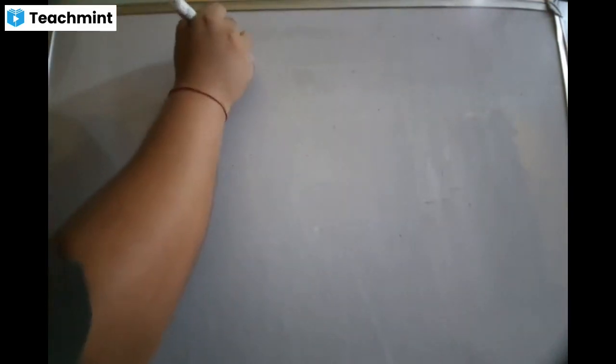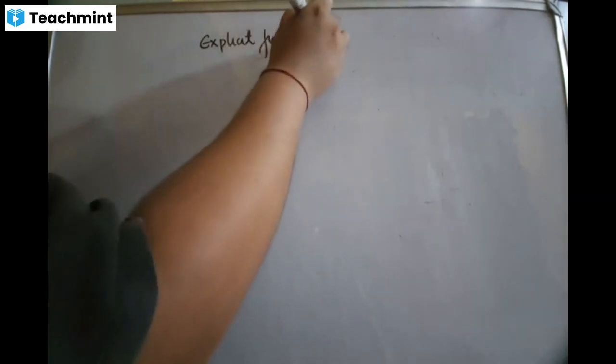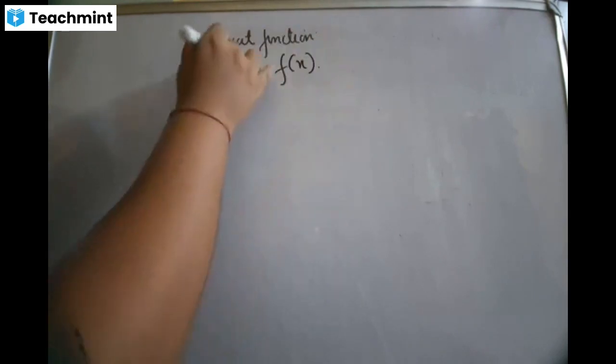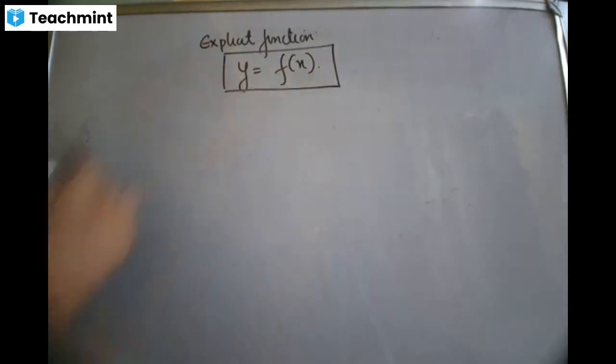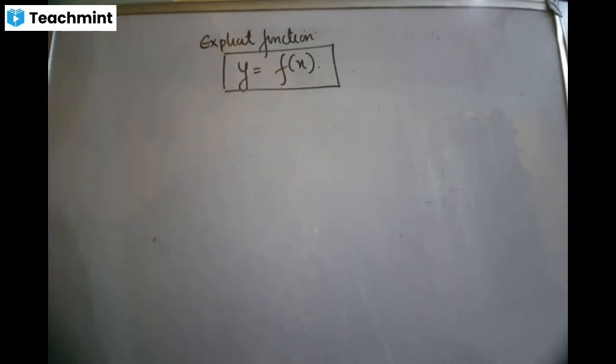So derivative says whenever you come across an explicit function, explicit function means there is a variable y which is expressed in terms of x. Is that clear? Then this is called an explicit function. For mathematics, you will come across only this type of equation. On the left, you will see y, and on the right, you will see x. So this is an explicit function.